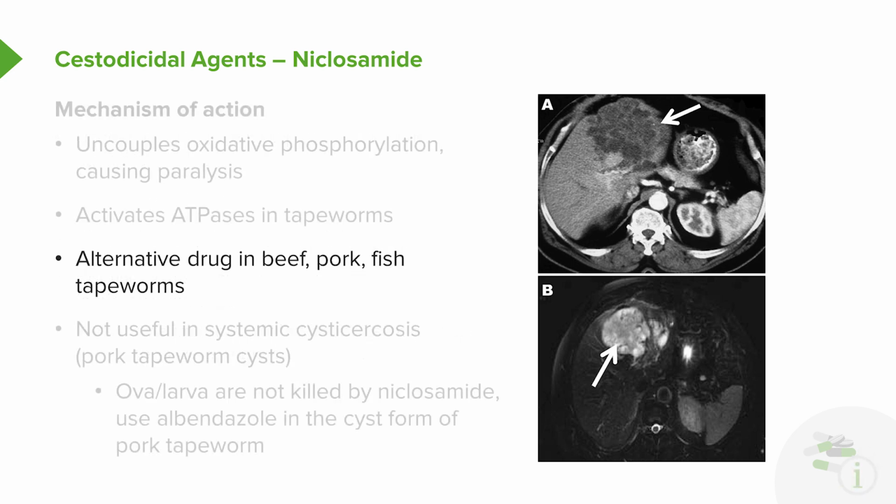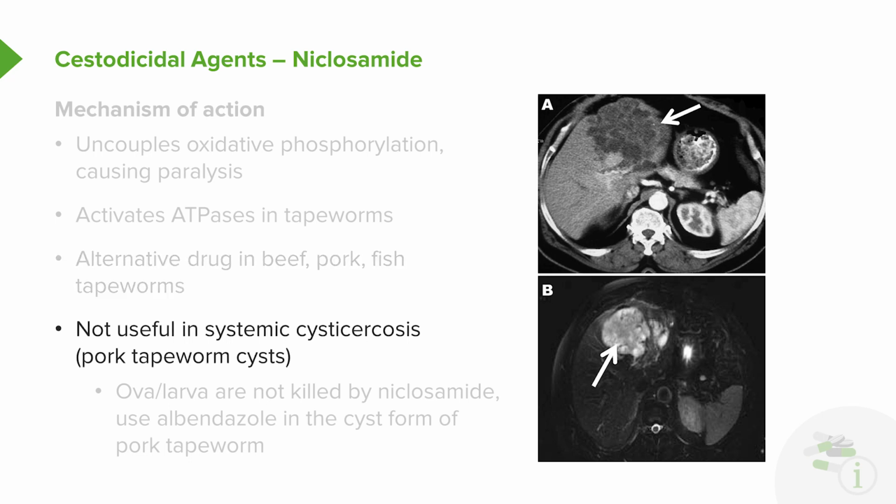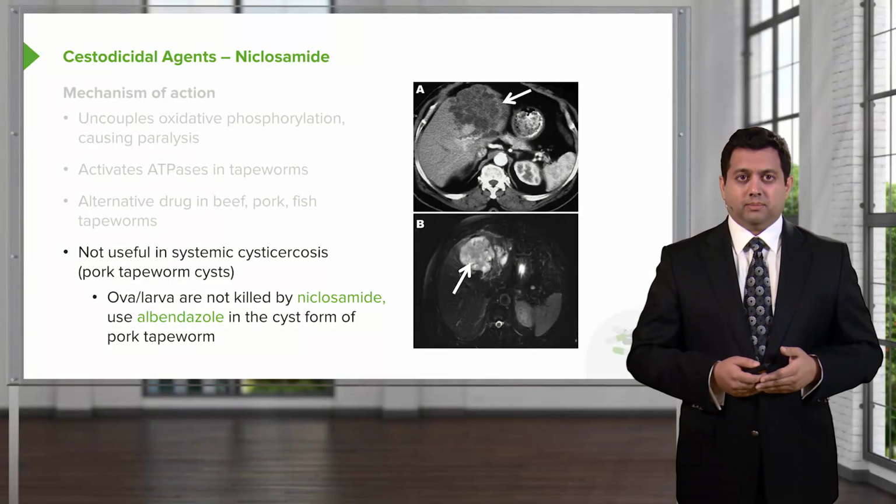It is an alternative drug in beef, pork, and fish tapeworms, but it is not useful in systemic cysticercosis or pork tapeworm cysts. Now, here is an image of cystic cysticercosis. You can see the cysts present in the liver on the CT scan, and it is pointed out to you with a white arrow. The ova and larva are not killed by niclosamide. Use albendazole in the cyst form of pork tapeworm.